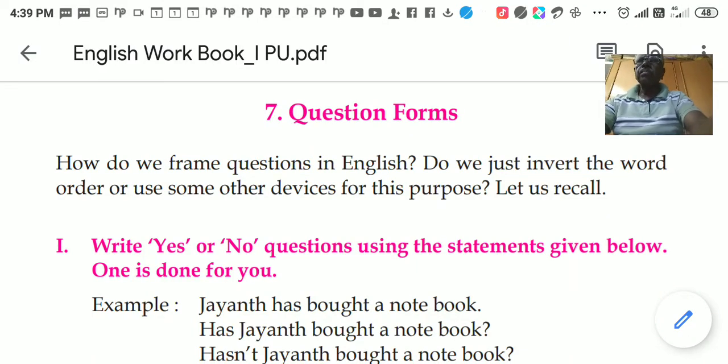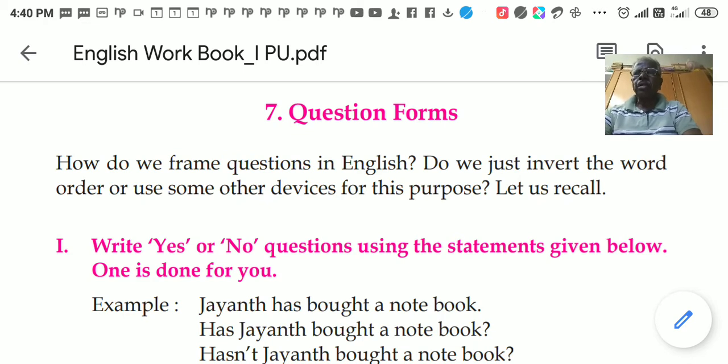So welcome students. Today we'll go with the third part of the question forms, that is yes or no questions. I have already told you there are three parts in this chapter. One is question tags, second is WH questions, third is yes or no questions. Yes or no questions means the answer will be yes or no.